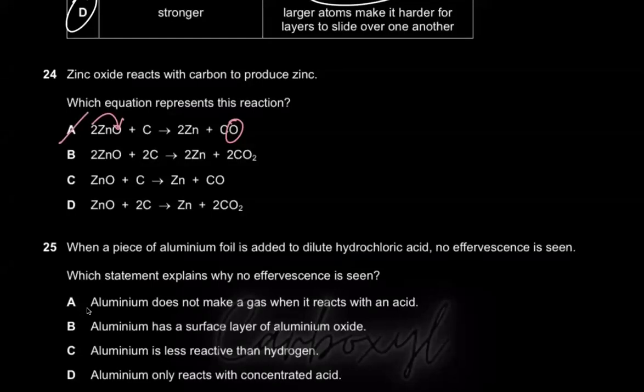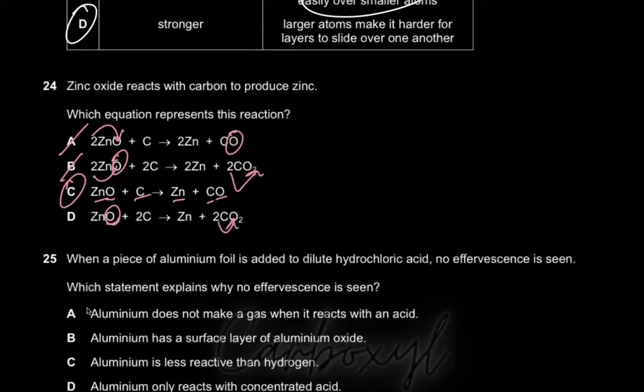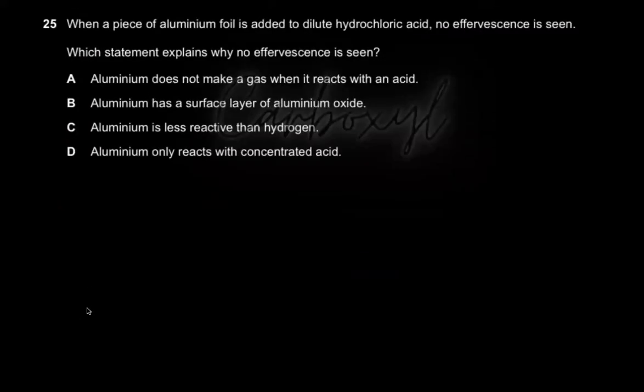Check out B. If you check B out, 2 oxygens on the left hand side and you have 2 times 2, 4 on the right. So B is also wrong. If you check C out, 1 oxygen on the left, 1 on the right, 1 zinc, 1 carbon, 1 carbon. C is the correct option. It's a balanced equation. And if you check D out, in D you have 1 oxygen on the left and 2 times 2, it's 4 on the right. So it's not a balanced equation.